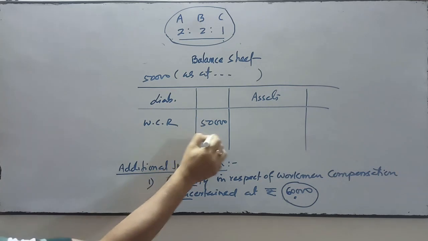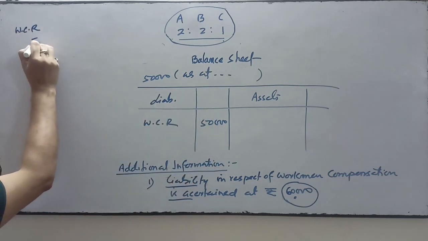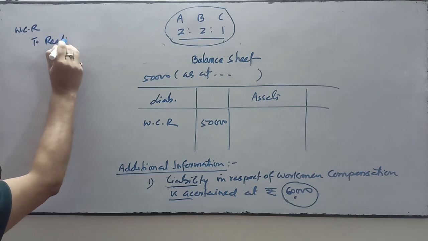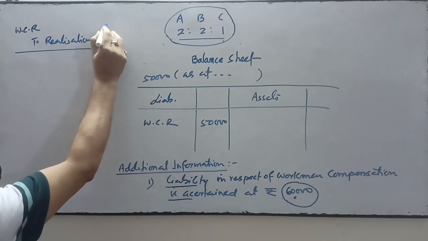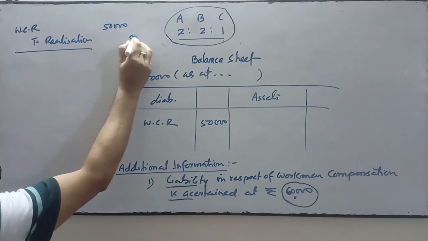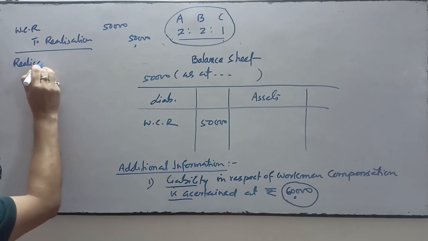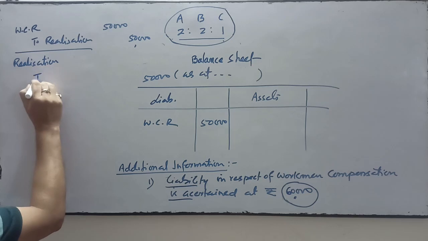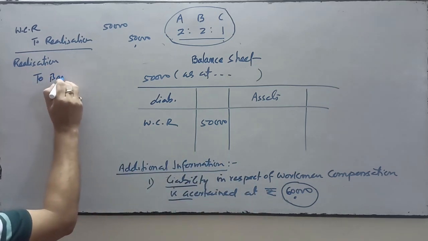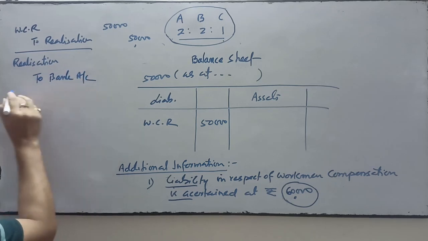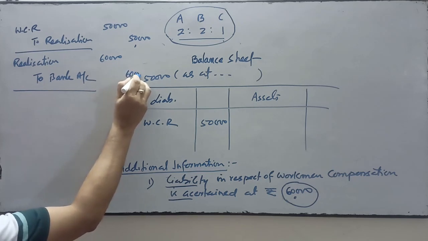We will transfer this reserve to realization account: workman compensation reserve account debit to realization account 50,000. This amount will be transferred to the credit side of realization account, and from the realization account we will pay 60,000 because it is more, to bank account 60,000.